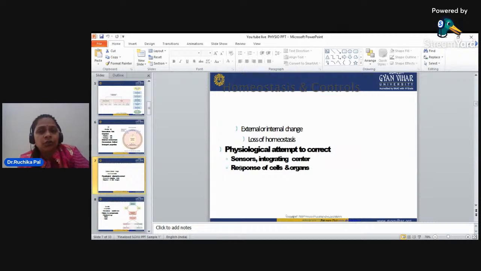Now, homeostasis and controls. Homeostasis is a very basic example which you can learn in physiology, the physiological process which is going on in our body. So in this, an external or internal change will be there, loss of homeostasis will be there, then a physiological attempt to correct, the sensors, the integrating center, and the response of the cells and organs. Now we will go through these physiological processes, just like homeostasis, and what the responses of the cells and organs are if the process is not going on properly, or what the sensors and what the centers acting on that system are.